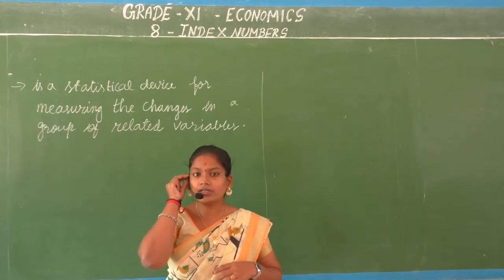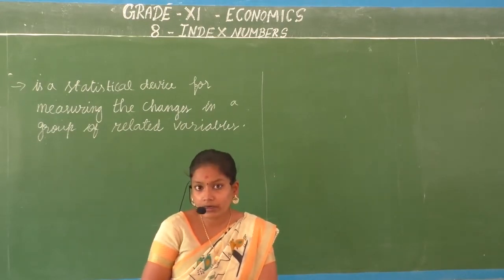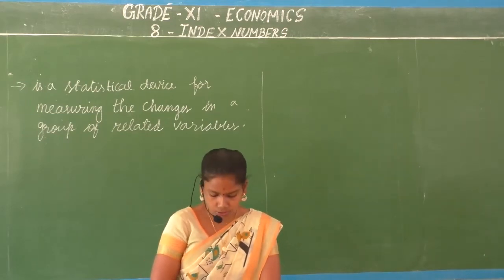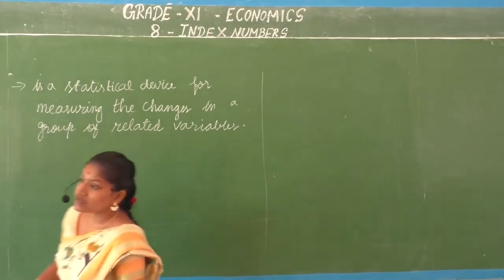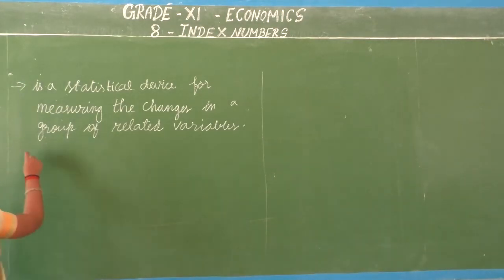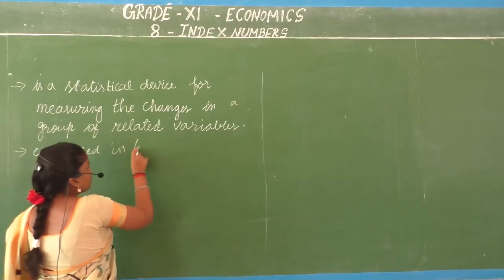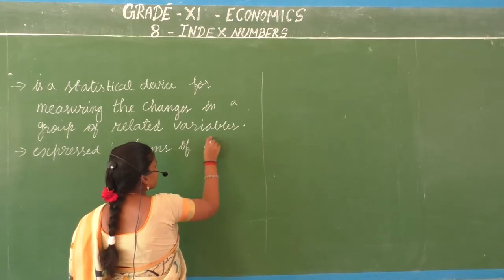So the statistical device we use to measure the extent of changes, we call it an index number. And what is more important, it is always expressed in terms of percentage.